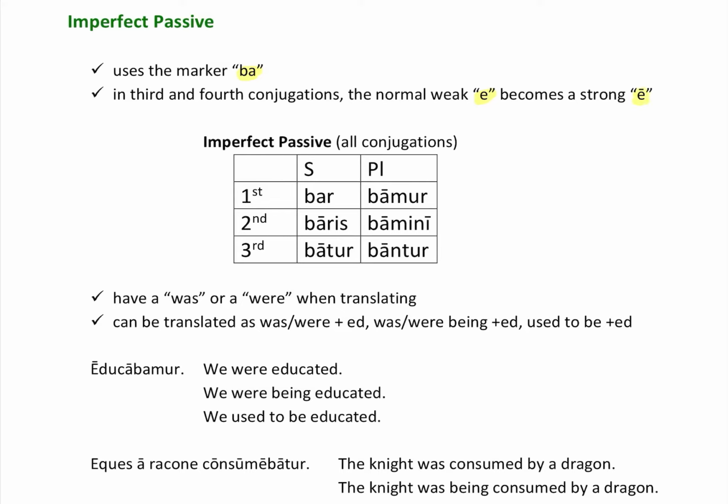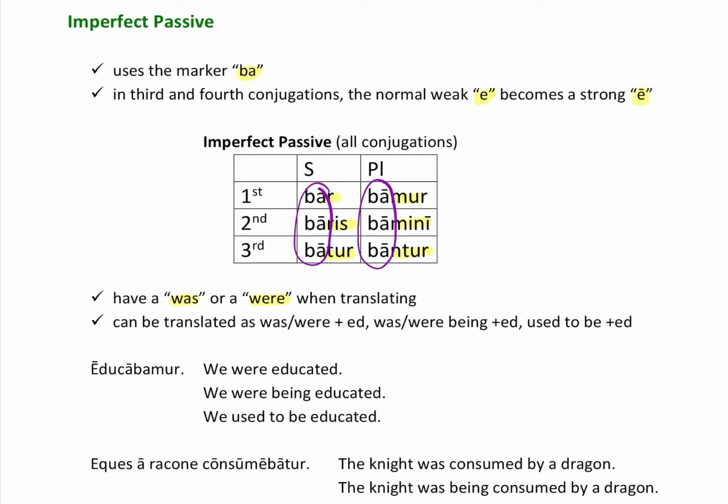You're going to fill in all conjugations. This is the same for all conjugations of the imperfect passive. So we've got bar, baris, batur, bamur, bamini, bantur. So can you see how similar imperfect passive is to present passive? So when you translate these verbs, they'll have a was or a were when translating. So you can see the mur, mini, ntur, r, tur, ris, but they've got this extra marker on them. So it's not a lot to learn.